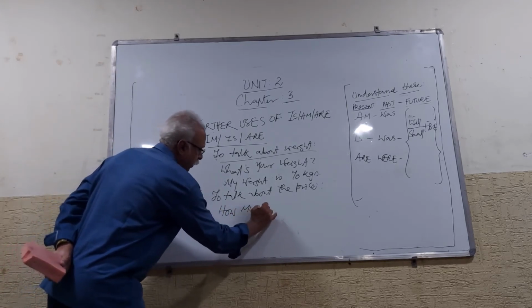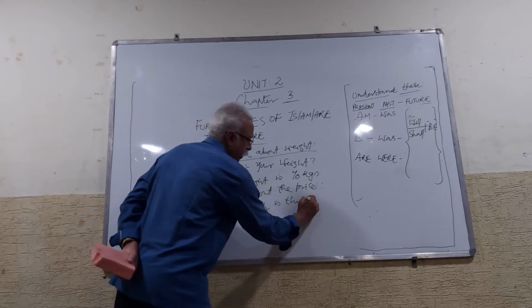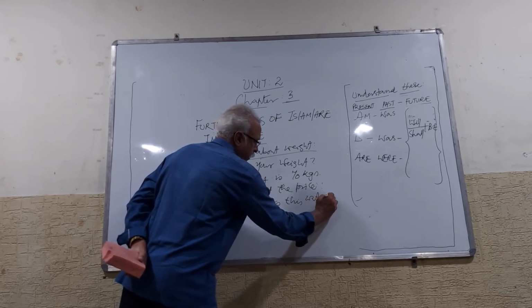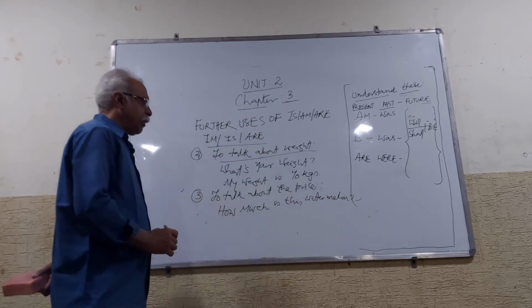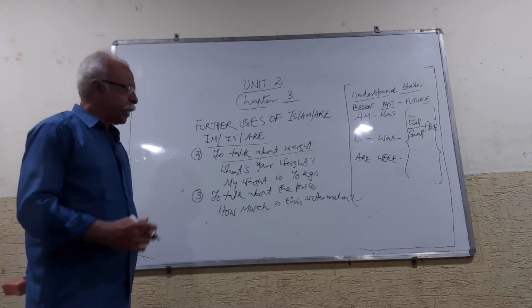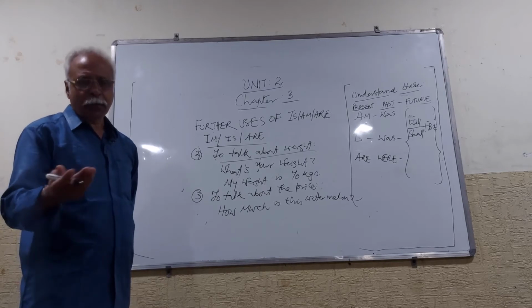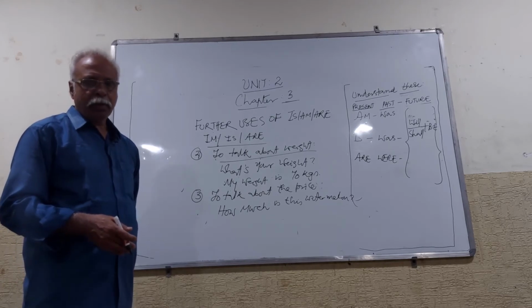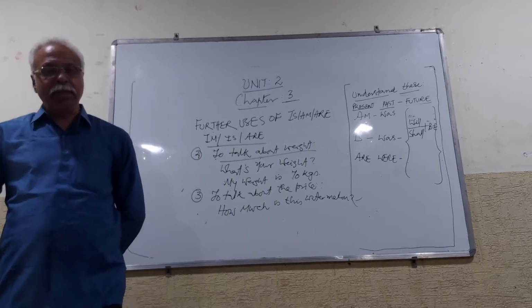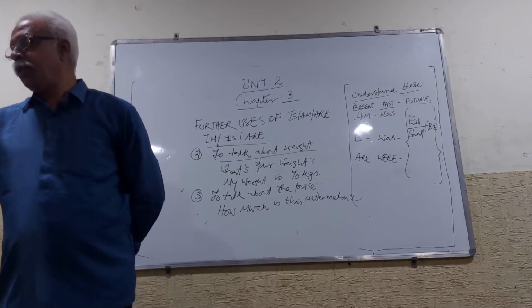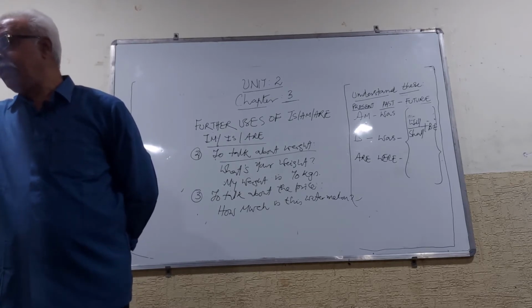How much is this watermelon? Well, the man says it is 30 rupees, 40 rupees, or 50 rupees. Right? You can ask like that. What's the cost of the ticket? Like that you can ask. So we can use it for age, size, and then weight also.